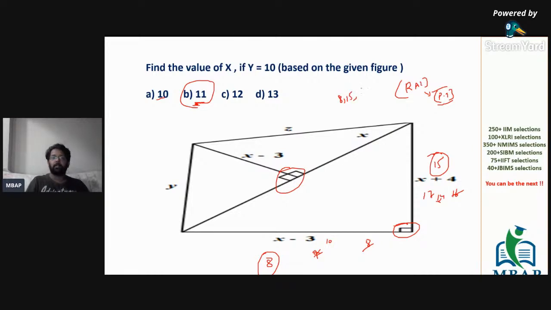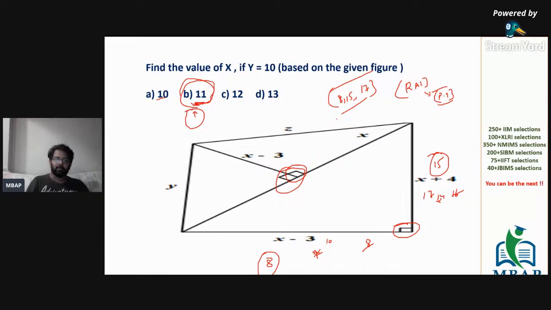There is a Pythagoras triplet with values 8, 15 and 17, which came out using option B, which is 11. So 8, 15 is going to be possible here. Even if I consider the value of Y to be known to you, you will very well be able to solve the question. So this should also be a Pythagoras triplet, and yes, the whole value should also be a Pythagoras triplet.